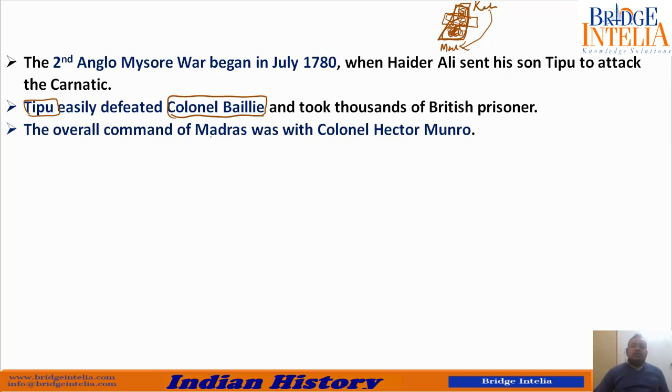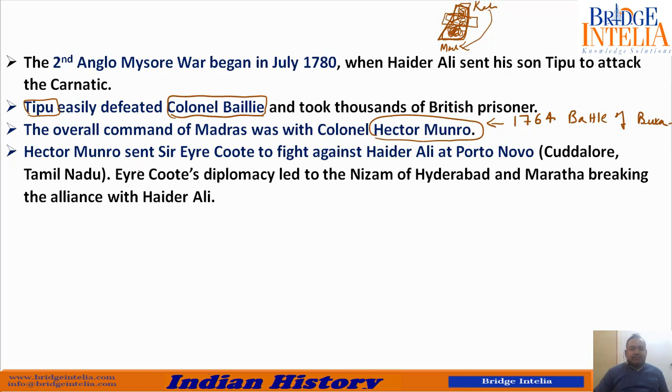The overall command of Madras was with Colonel Hector Munro. So Hector Munro was a very experienced military commander. He had won the Battle of Buxar in 1764, Battle of Buxar. So he was a very renowned military general. So at that time he was in charge of Madras. So Colonel Hector Munro sent another military commander whose name was Sir Eyre Coote to fight against Hyder Ali at Porto Novo. Porto Novo means new port